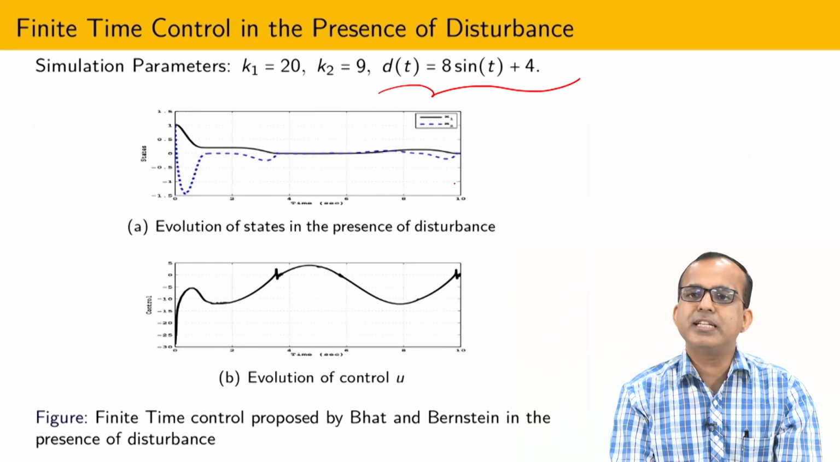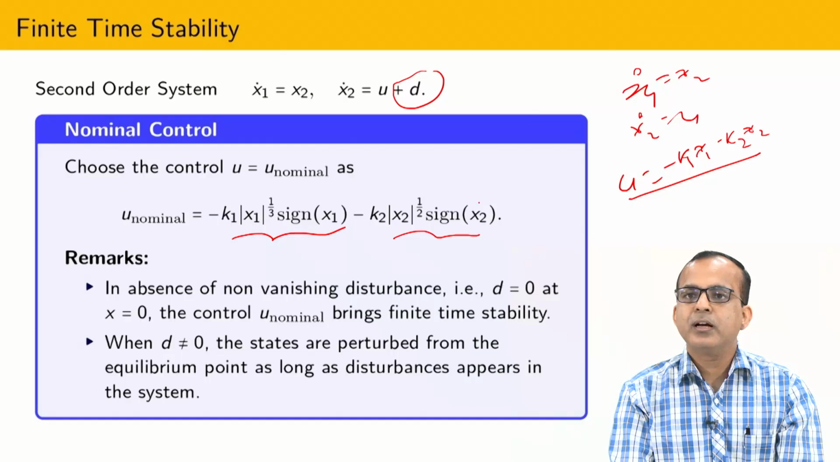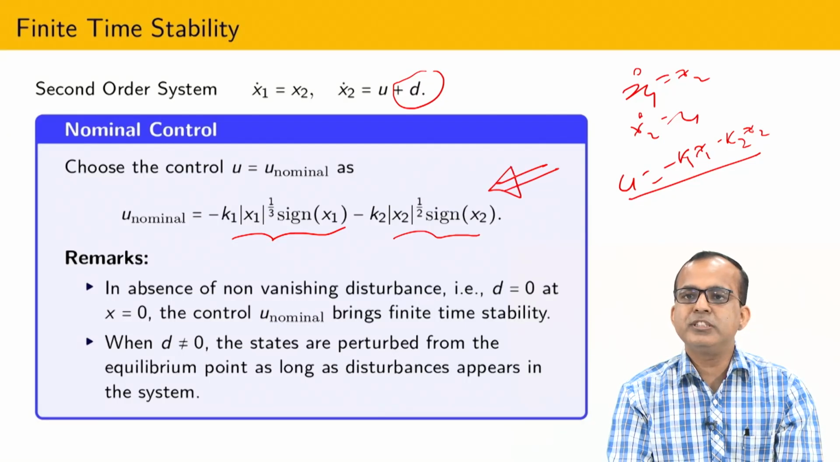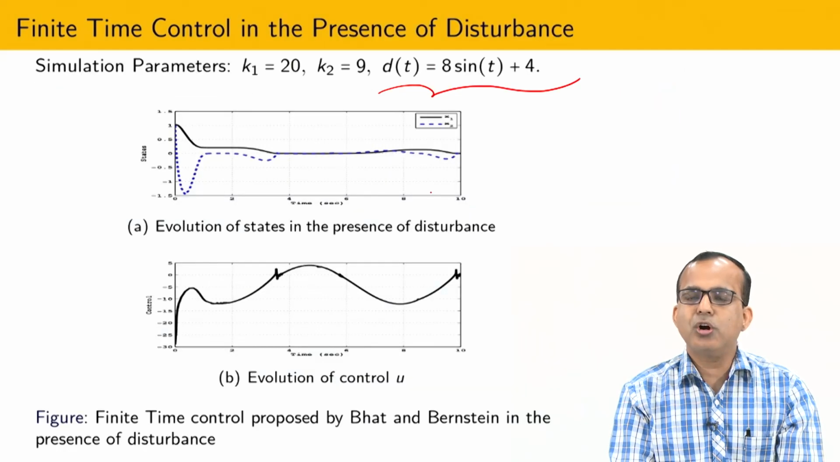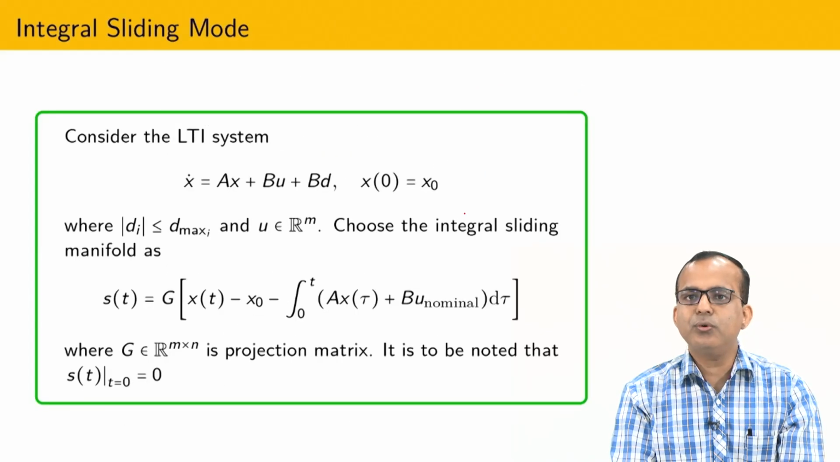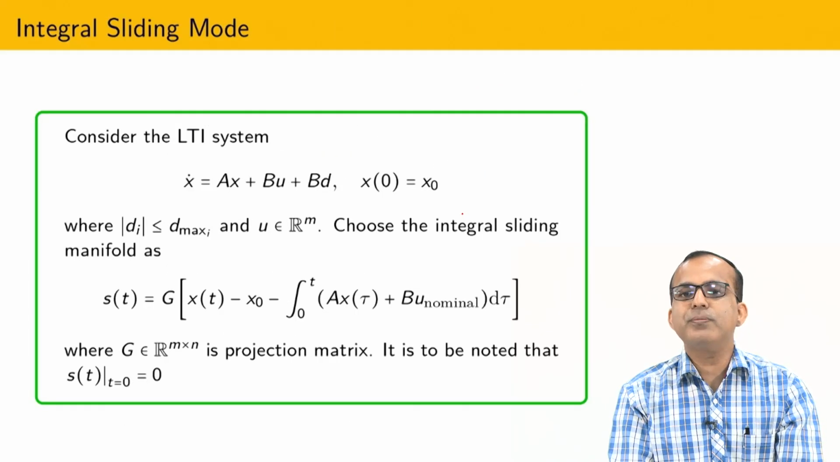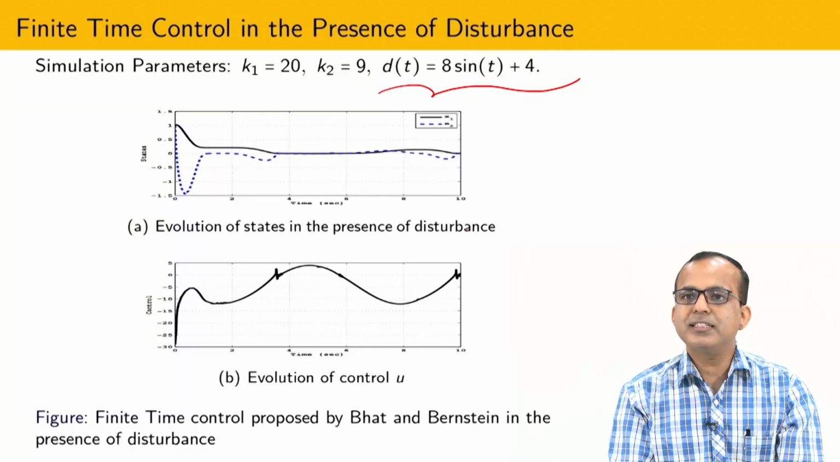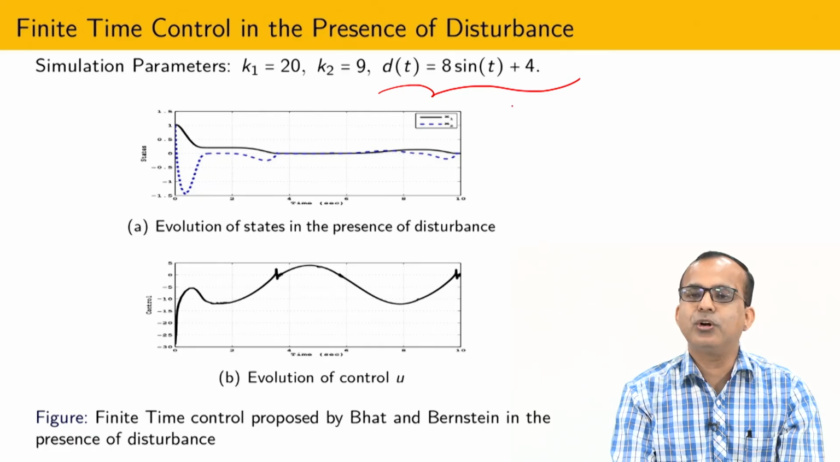It means that in the presence of uncertainty, the feedback controller proposed by Bhat and Bernstein is not robust, or at least not insensitive with respect to disturbance. Now, what am I going to do? I am going to modify the previous control such that it is possible to show that it will work in the presence of uncertainty also, and that is the basic idea of second order sliding mode control or higher order sliding mode control.